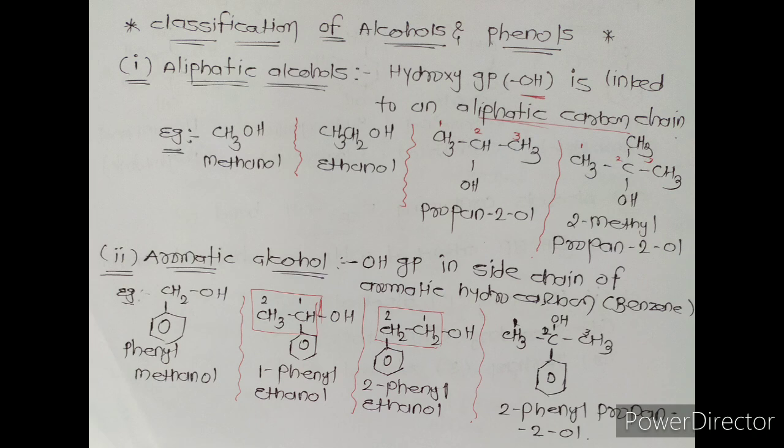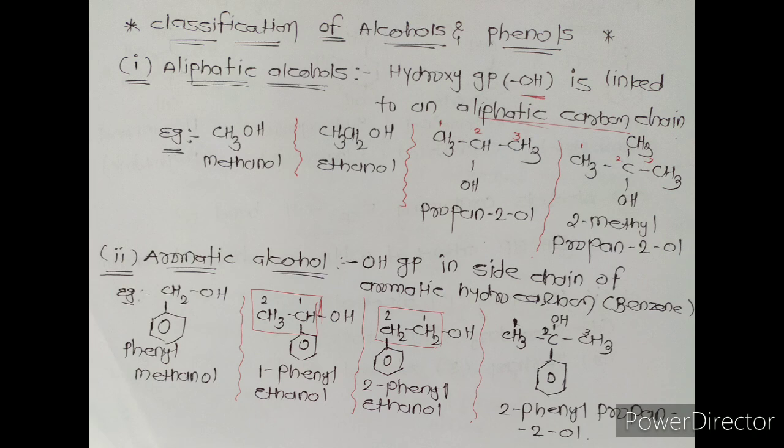Next example, 1-phenylethanol, CH3CHOH, in which the CH carbon contains the benzene ring. Next examples are 2-phenylethanol and 2-phenylpropan-2-ol. Here, in 1-phenylethanol, the OH-containing carbon gets the first position, so we easily get the name 1-phenylethanol.